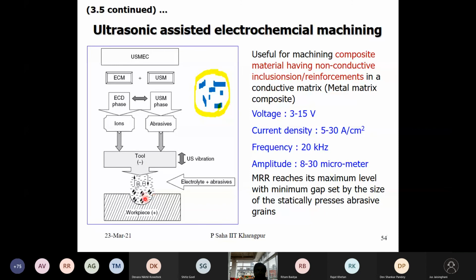Even if the tool tries to go down further, it cannot, because something physically stops it, and there won't be any short circuit, so you need not have any special short circuit prevention mechanism in the machine. So this could be another approach for processing special materials through ultrasonic assistance.